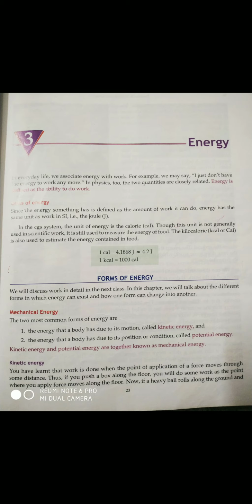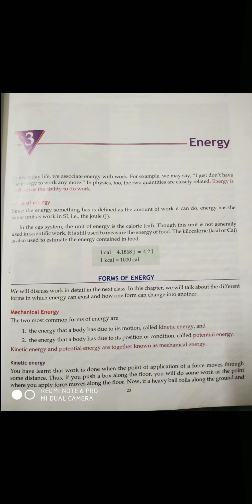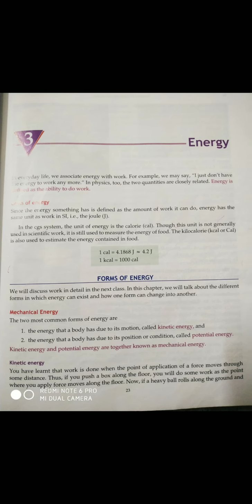The energy that a body has due to its motion, wherever the motion has to be considered, we use the term kinetic. So whenever the energy of a body is due to its motion, it will be known as the kinetic energy. And the energy due to the position or condition of a body is called potential energy. So kinetic energy and potential energy together will be known as mechanical energy. The total mechanical energy of a body will be equal to the kinetic energy of that body plus the potential energy of that body.